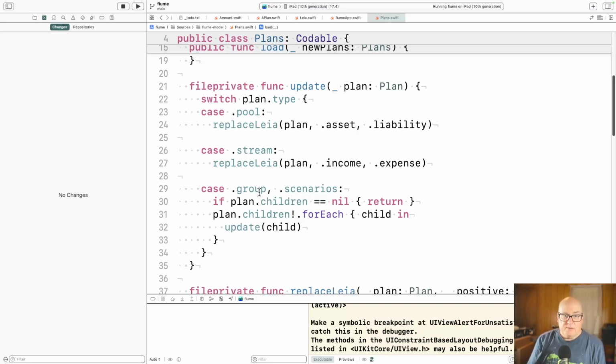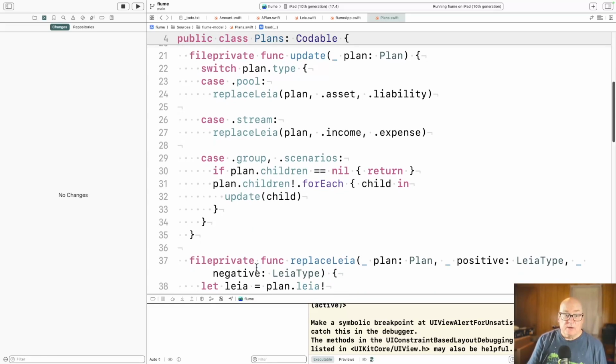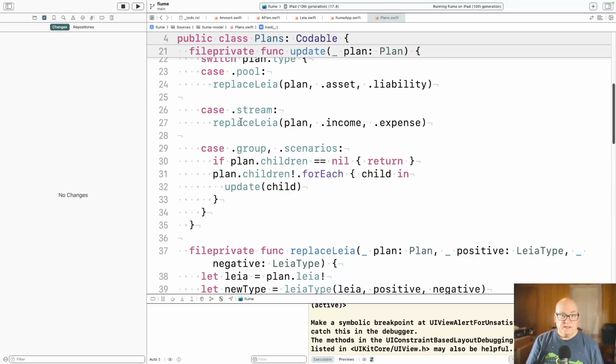Okay, and then we also have groups and scenarios that are basically tree nodes with more children. So our update is a recursive call that says if you hit one of these leaf nodes, pools, or streams, then just replace the Leia that's involved. Whatever Leia that plan contains, we're going to replace it. And this asset liability thing is so we can make a decision about whether this thing is positive or negative, basically. Okay, so those two cases replace Leia.